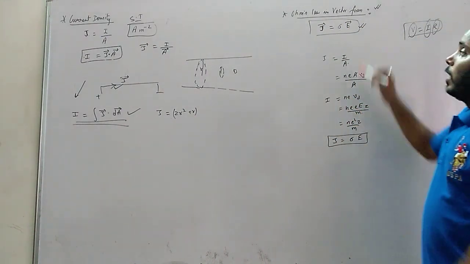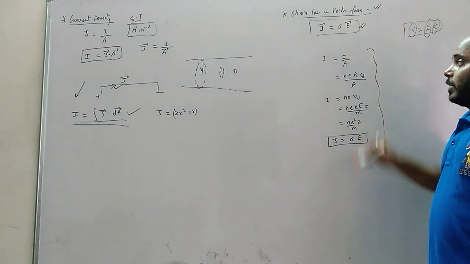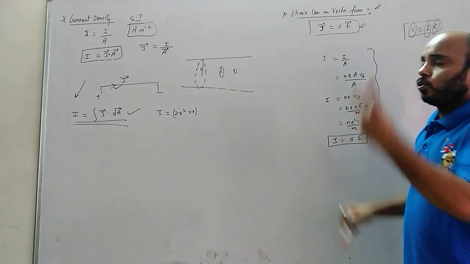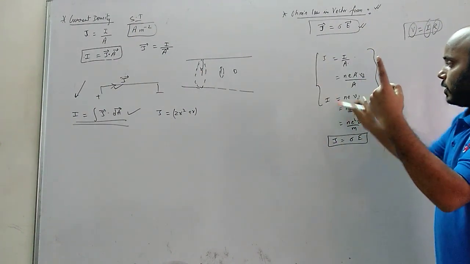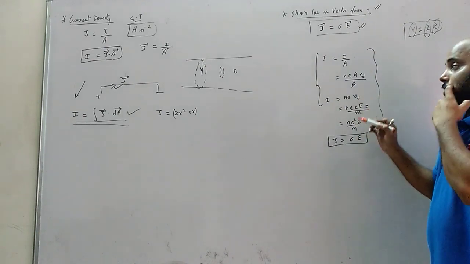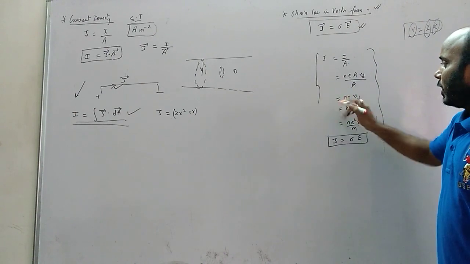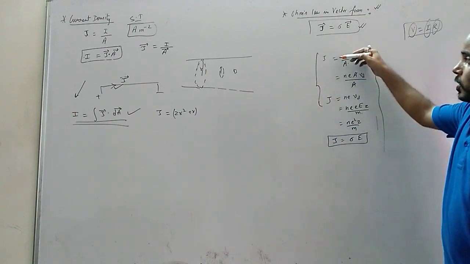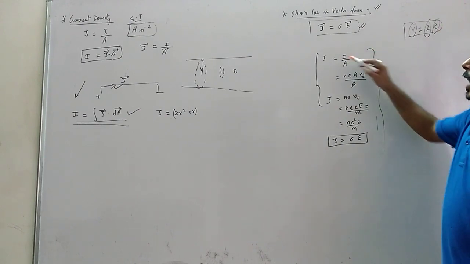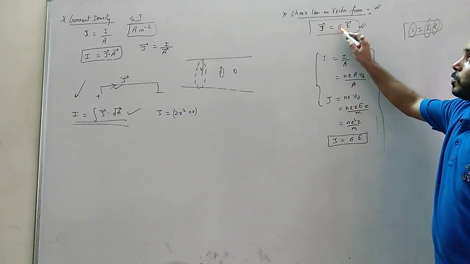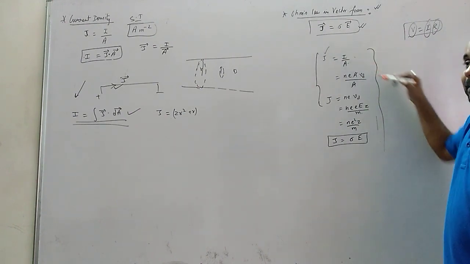Okay. Now, how to prove this? That I have shown you. How to prove this? Okay. In this proof, there are two parts. First, from here to here, this is the relation between current and drift velocity, or we can say current density and drift velocity. Relation between current density and drift velocity, and then we derive this one. So see how I'm starting. I have to prove J vector equals to sigma into E. So I'm starting with J. What is J? Current density, current per area.